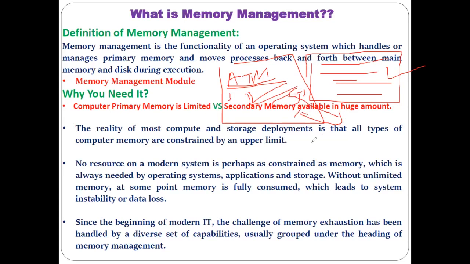The same thing is there in the case of primary memory. Whenever data or information is required for execution by the CPU, that data or information is brought into the primary memory from secondary memory. Whenever that data or instruction gets executed, it is transferred back into the secondary memory.